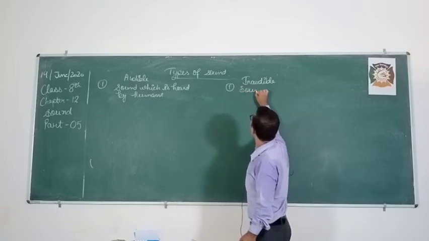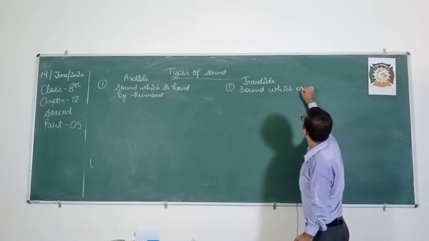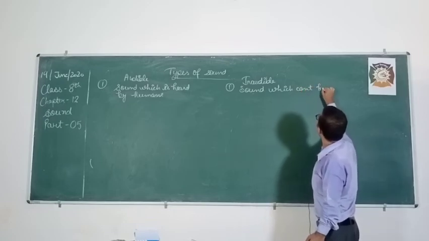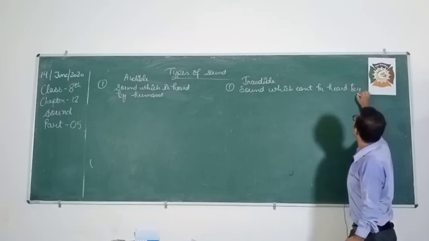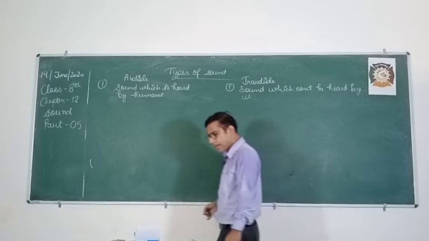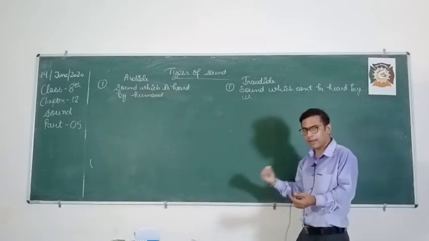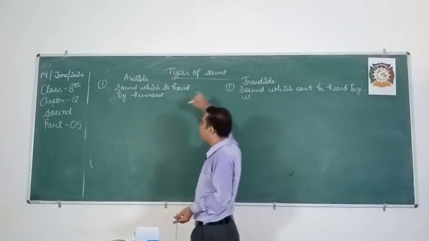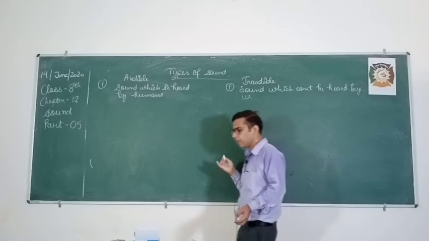Sound which can't be heard by us is called inaudible sound. So what is that? Sound which is heard by the human being, by us, is called audible sound, and those sounds which we don't hear are known as inaudible sound.